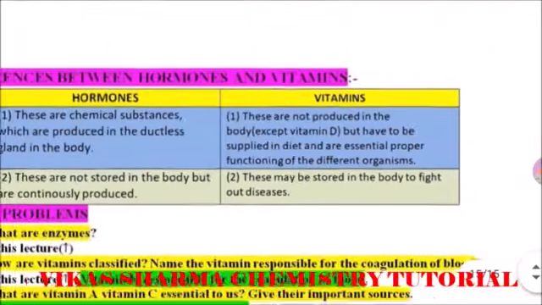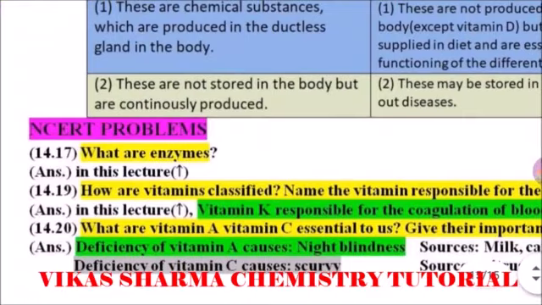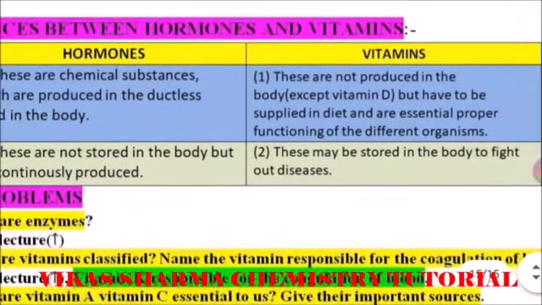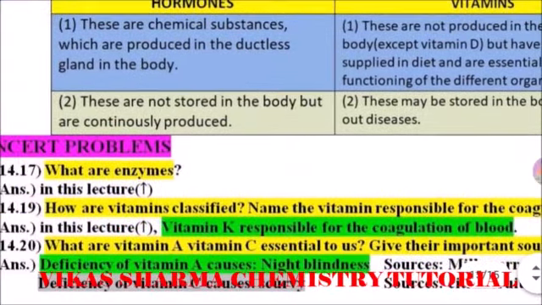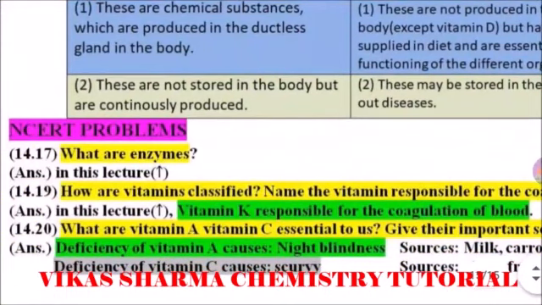Meaning our body cells store the vitamins to fight against various diseases, because these are considered protective food. Only the water soluble vitamins are not stored in our body because they are excreted by urine, but the fat soluble vitamins are stored in organs like the liver.